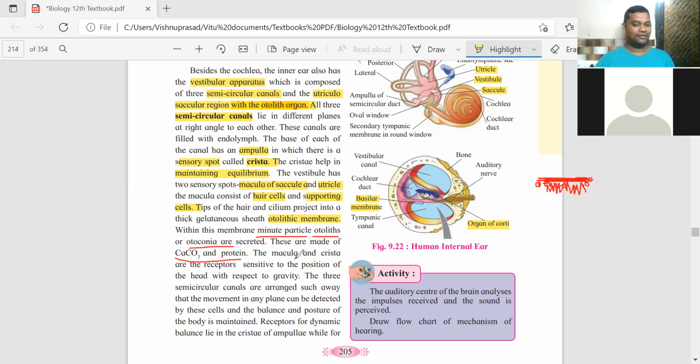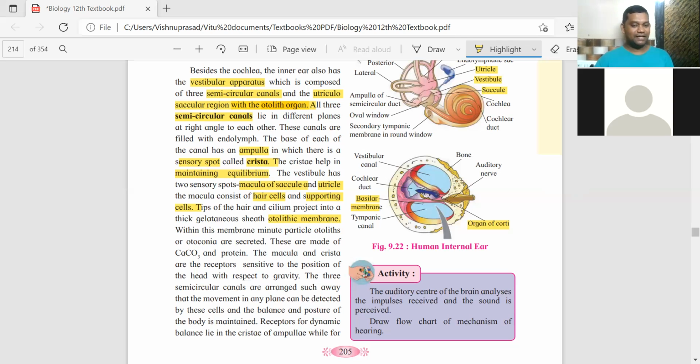The semicircular canals are arranged in such a way: anterior, posterior, lateral, तीनों हमने देखा. They are arranged in such a way that the movement which you do in any plane, ऐसे रखो या ऐसे रखो, any direction, or if I keep rotating like this, that can be detected by these cells, and the balance and the posture of the body can be maintained.